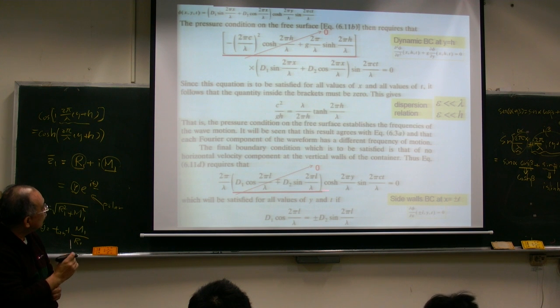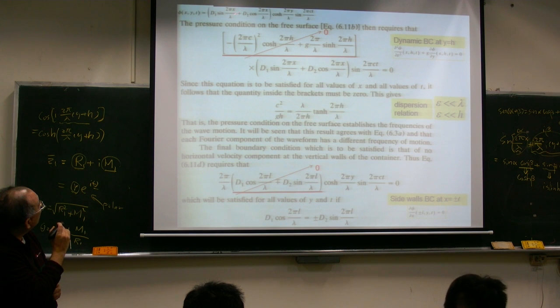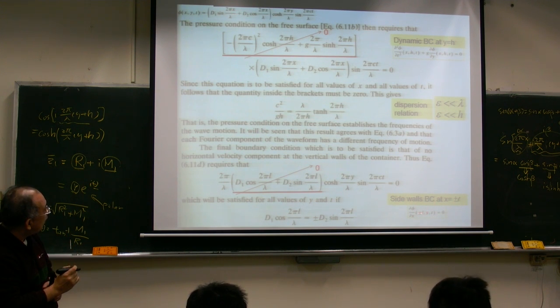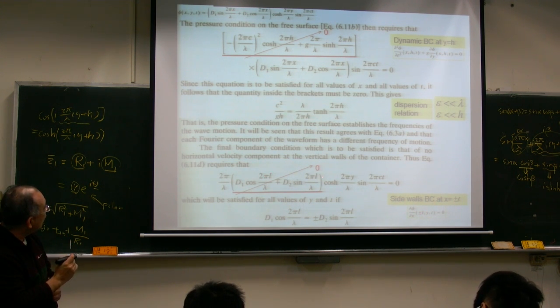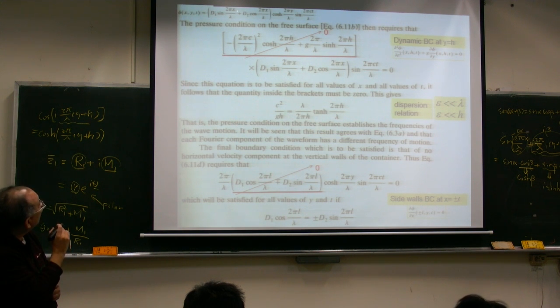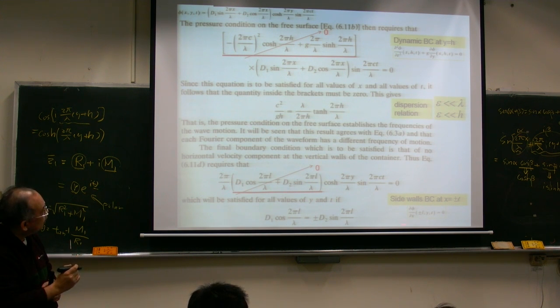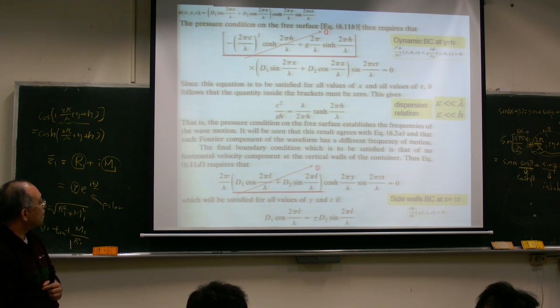You can check by taking the derivative with x. Where is x? x is here, right? So sine becomes cosine, and cosine becomes sine. And x is equal to positive and negative epsilon, so we have positive and negative epsilon here. When I apply the x location, we should have this equation on the side wall.